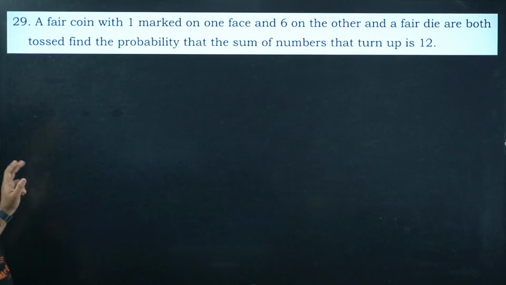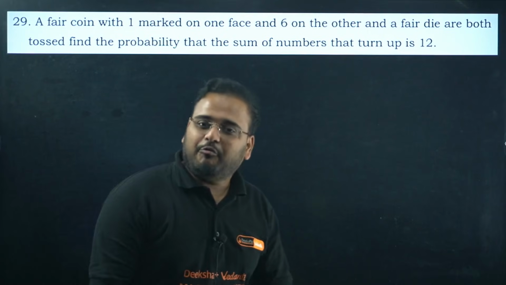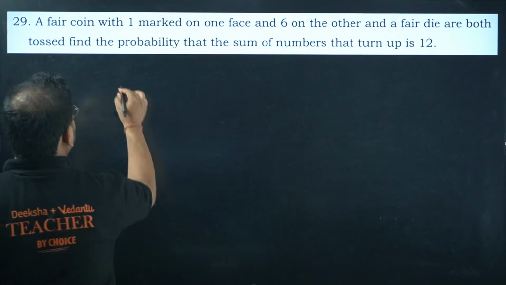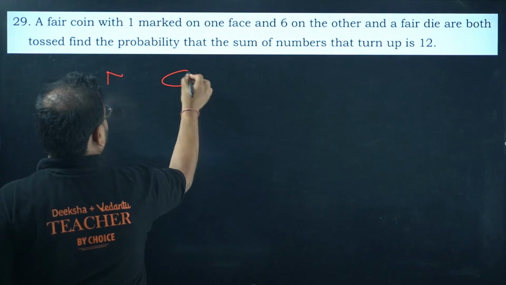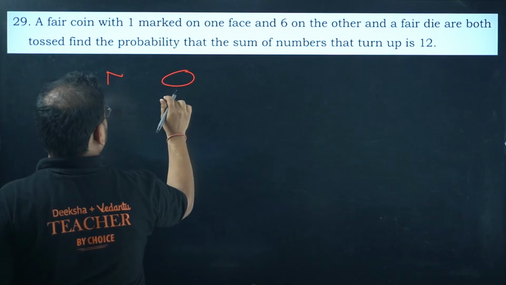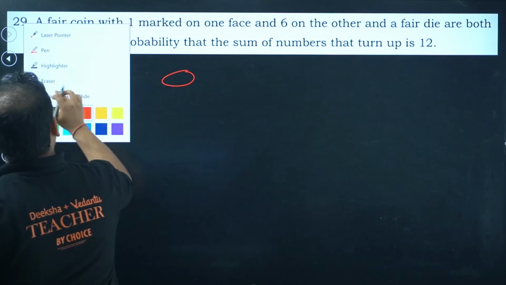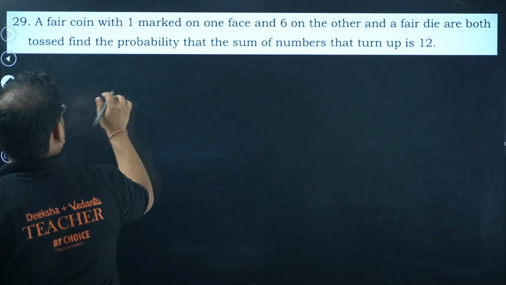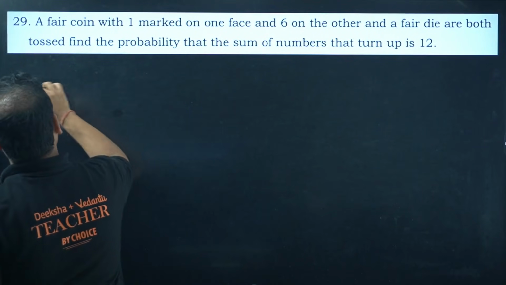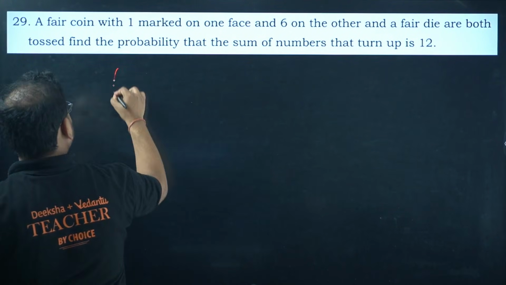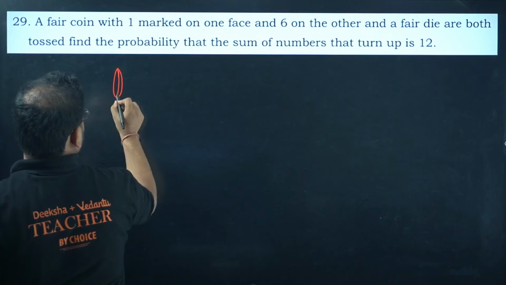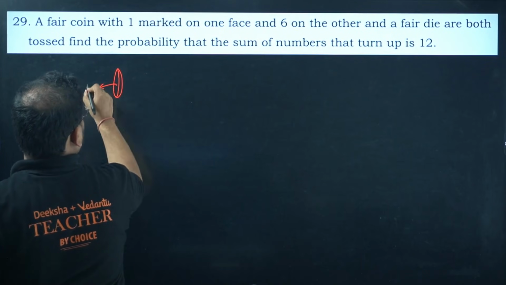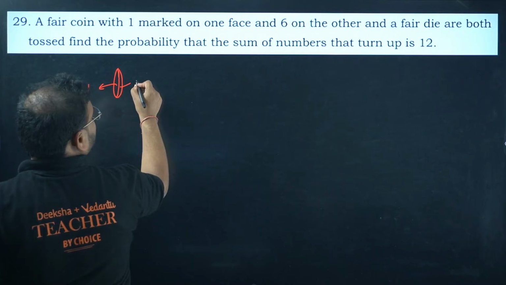Clear? A fair coin with 1 marked on one face. Okay, this is a fair coin, right? So on one side, this side we have 1 marked, and this side we have 6 marked.